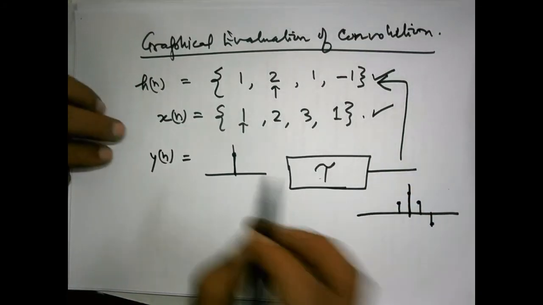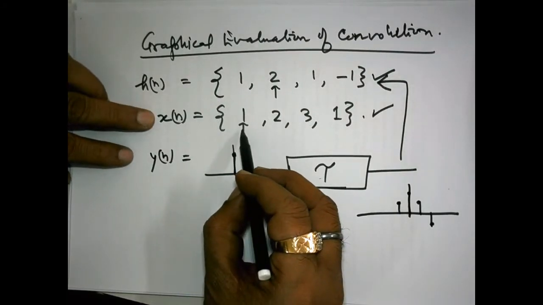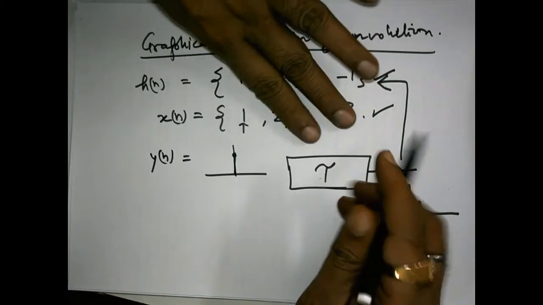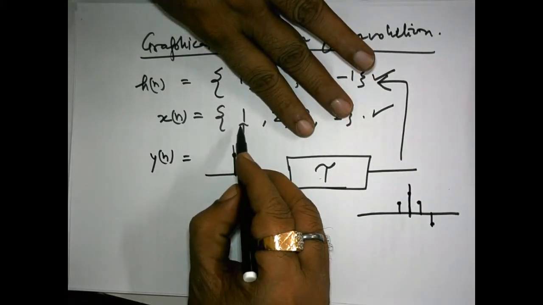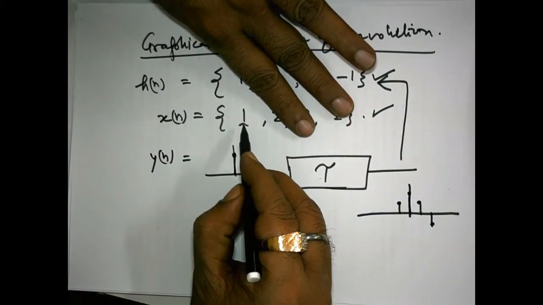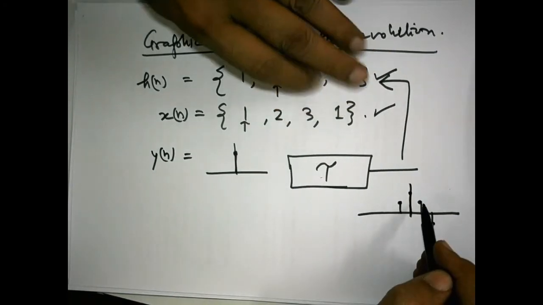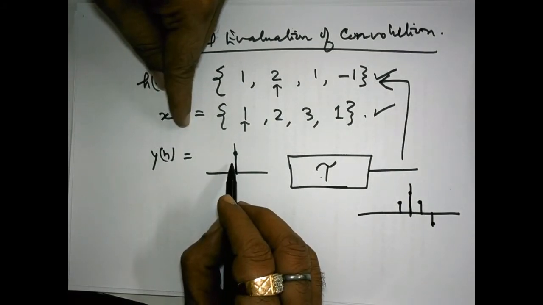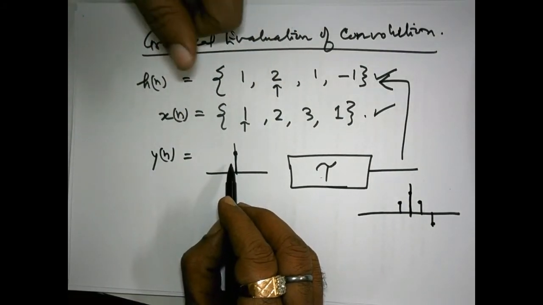Now suppose if we apply, simply, the input was made up of only one sample, say this one. In input we have only this one, nothing else. Then what will be the output? The output will be the same as it was when the impulse was applied, because the impulse itself was 1.